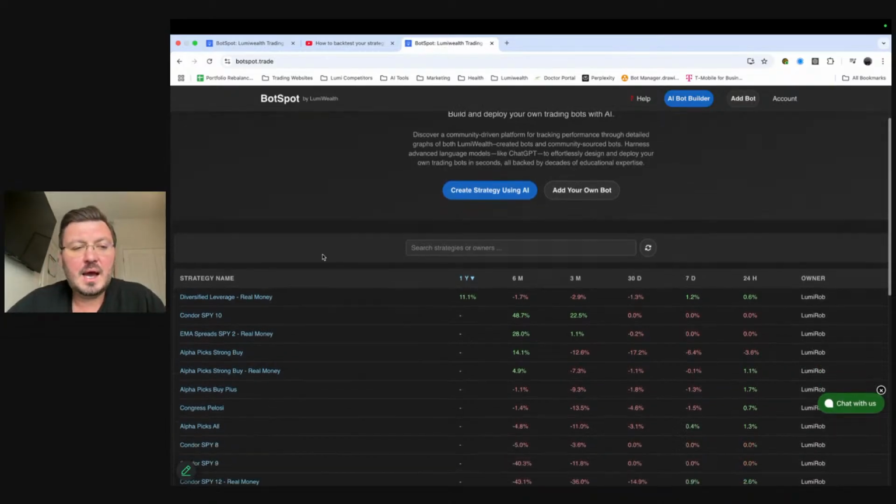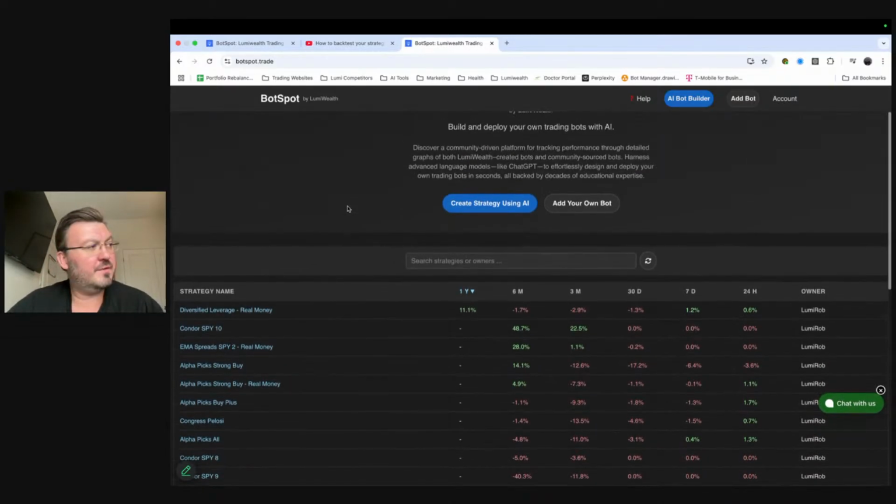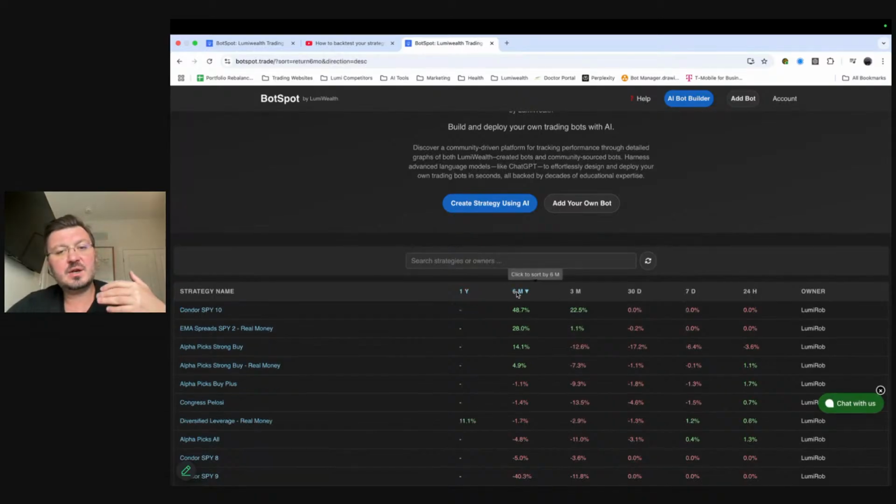Right. Okay, so as I was saying, for those of you that joined a little late, you can see here on our website, botspot.trade, a bunch of different algorithms that us and other people have been running. You can see some of them have been doing really well. Past 6 months, up 48%. This one's up 28% over the past 6 months. This one's up 14% over the past 6 months. So we have some quite good strategies there already.